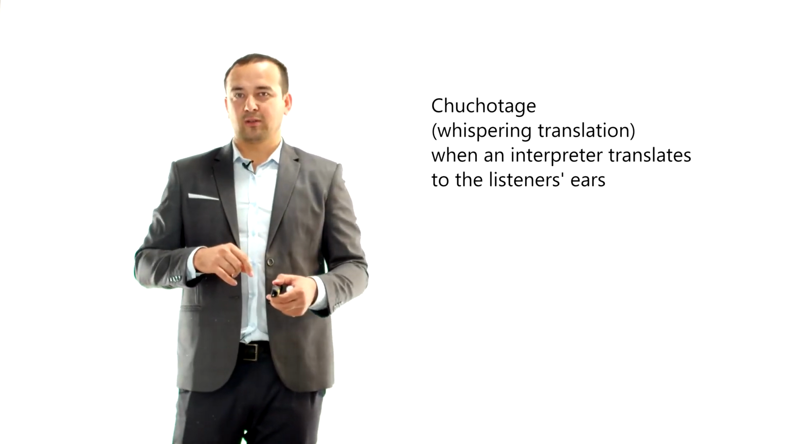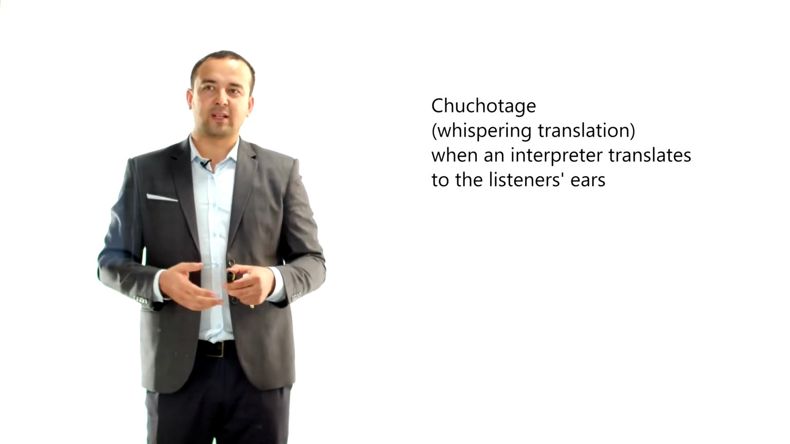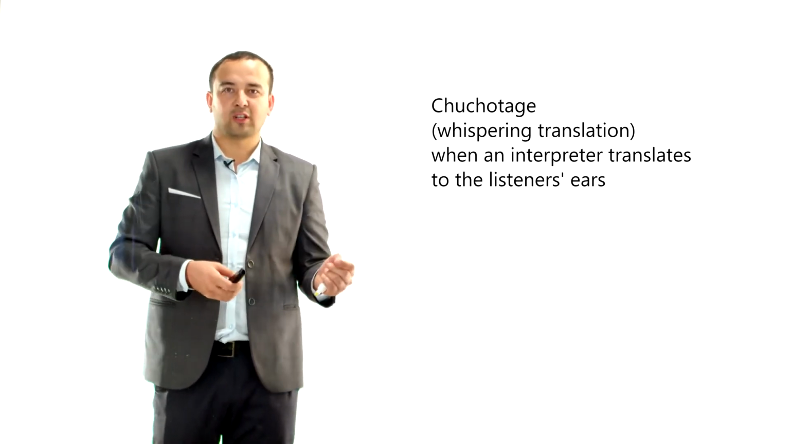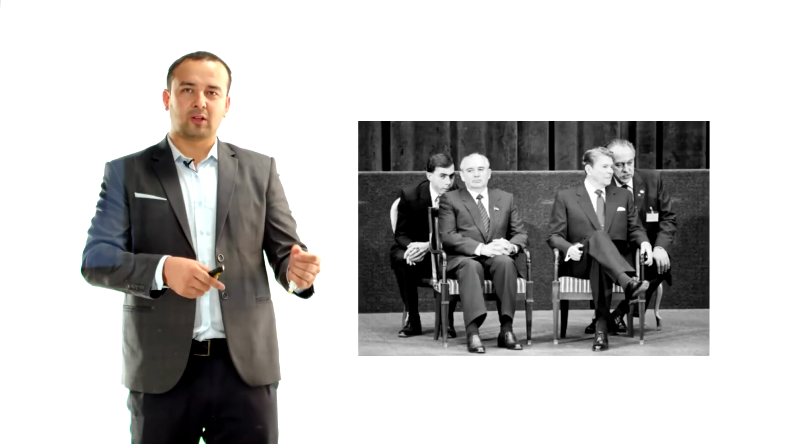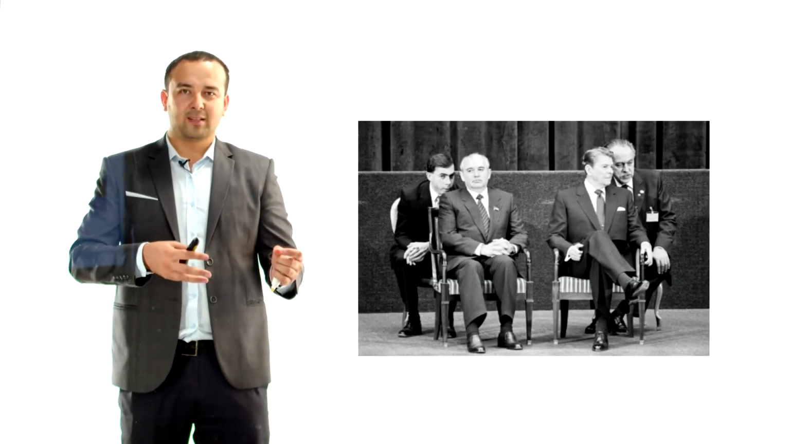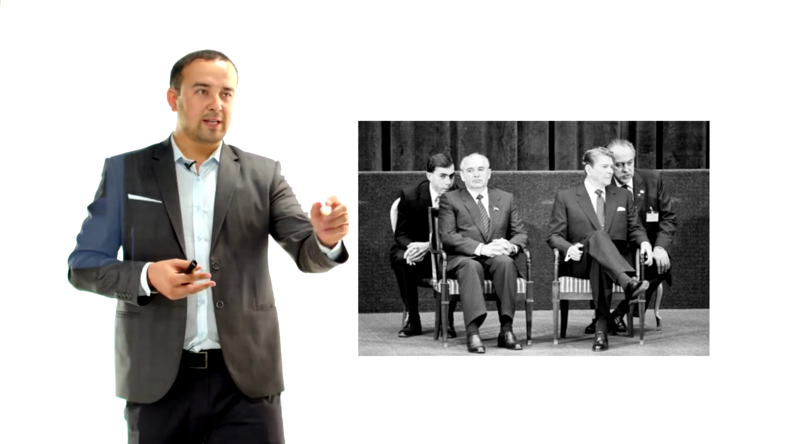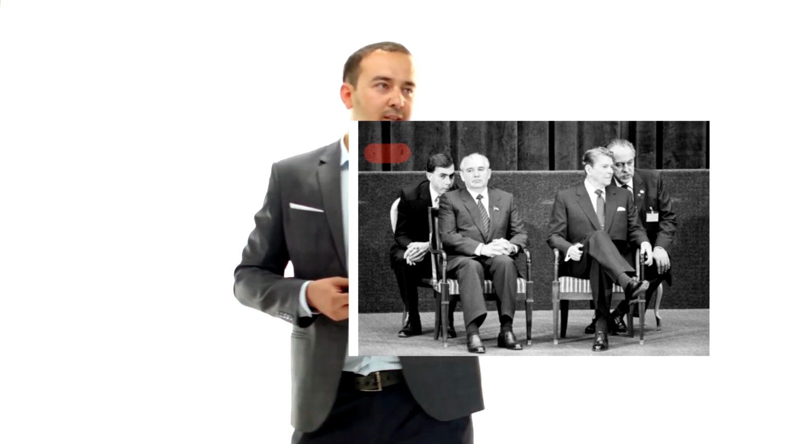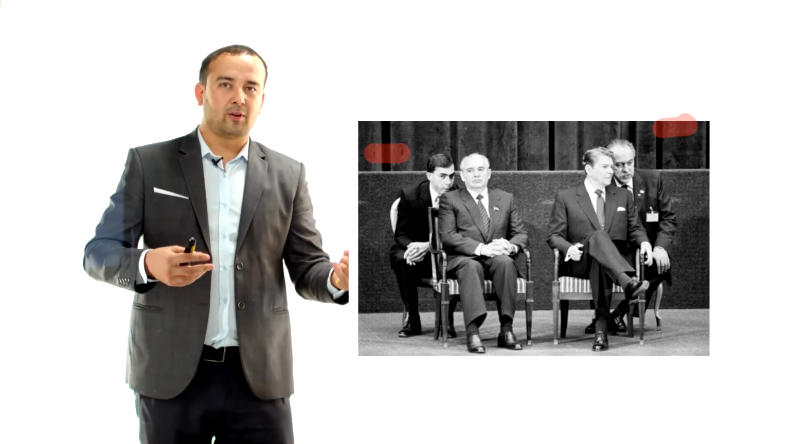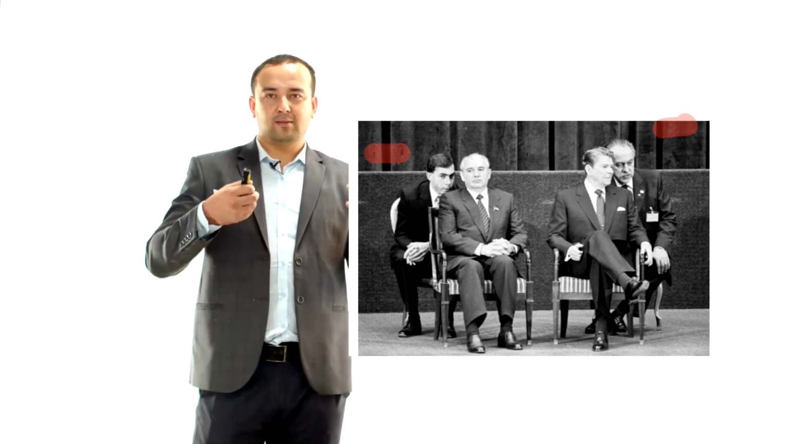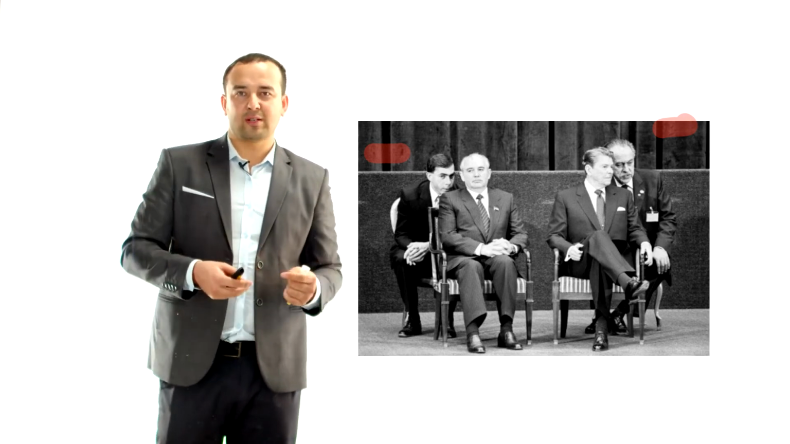This whispering translation was really common in the past when the technology wasn't so developed, when the spatial equipment wasn't available. People used chuchotage translation. You can see a great example here when Gorbachev and Ronald Reagan, the president of the US, met, and they had two translators who used the chuchotage method. You can see these two translators, this one and this one. They translated what was going on into the ears of these presidents. So this is a simple example of chuchotage.